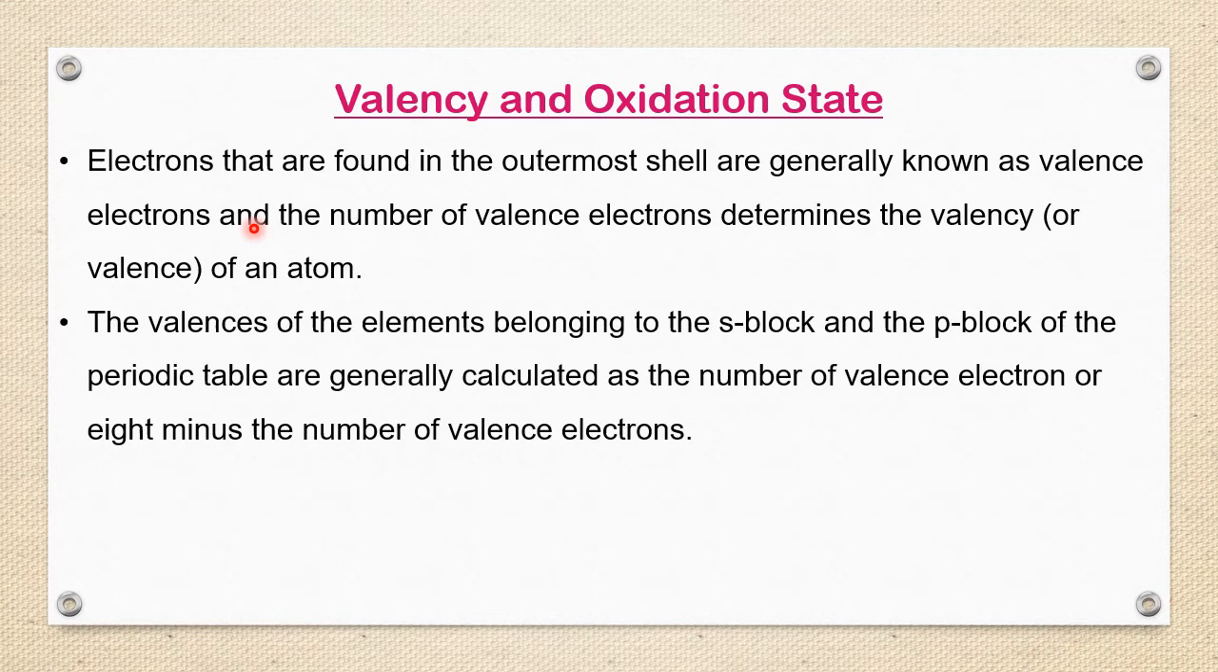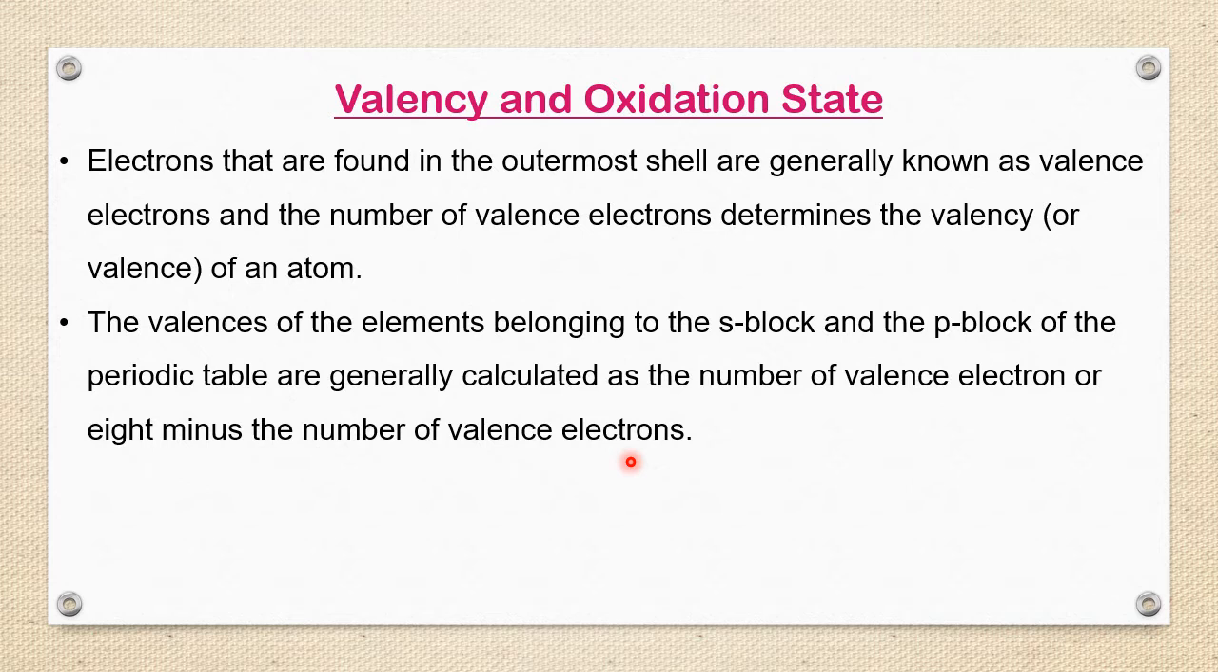The valencies of the elements belonging to the S block and the P block of the periodic table are generally calculated as the number of valence electrons or 8 minus the number of valence electrons. So for the S block and the P block, how to calculate the valency? Valency equals either the number of valence electrons or 8 minus the number of valence electrons.